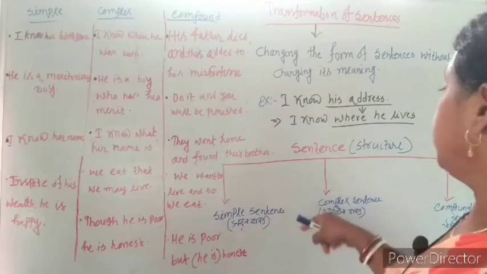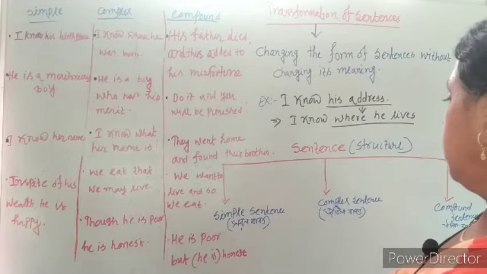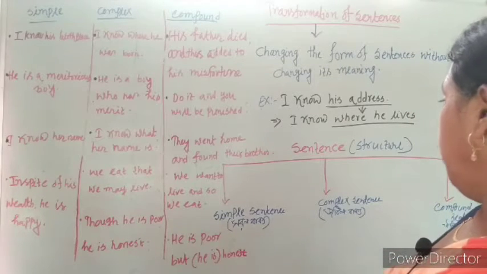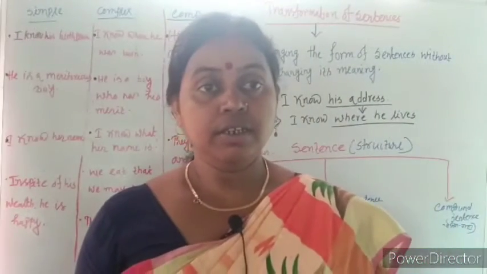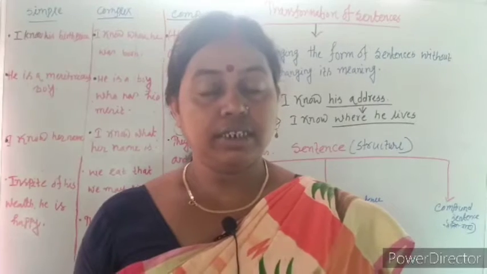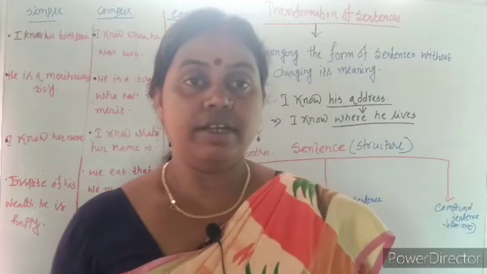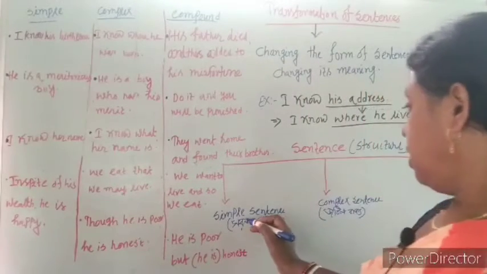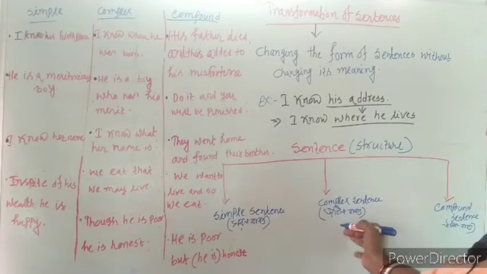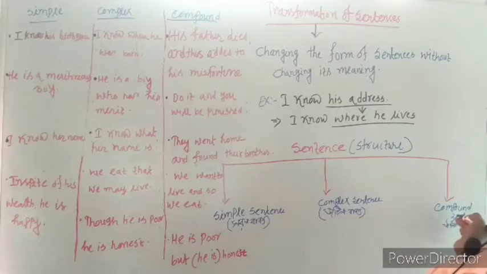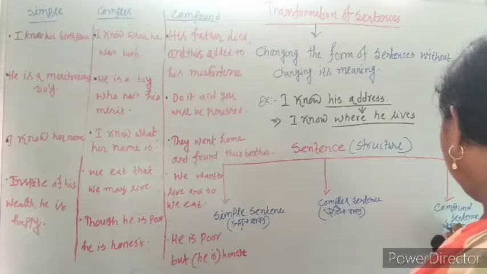Now, I am going to discuss the structure of sentence and simple, complex and compound sentence. According to structure, there are three types of sentence. These are simple sentence, complex sentence and compound sentence. Simple sentence means সরল বাক্য. Complex sentence means জটিল বাক্য. Compound sentence means যৌগিক বাক্য.